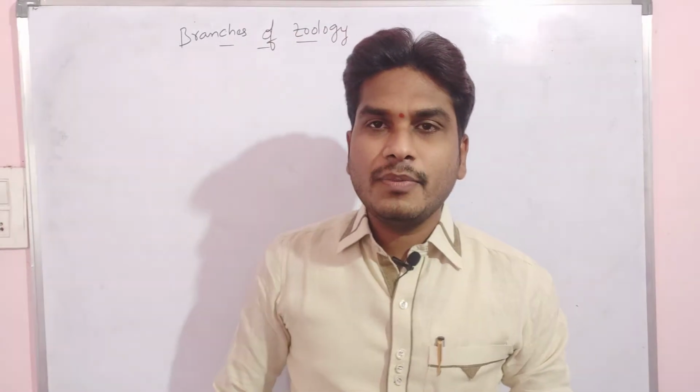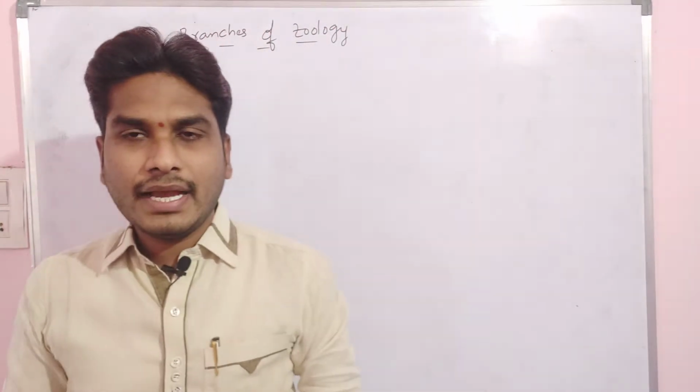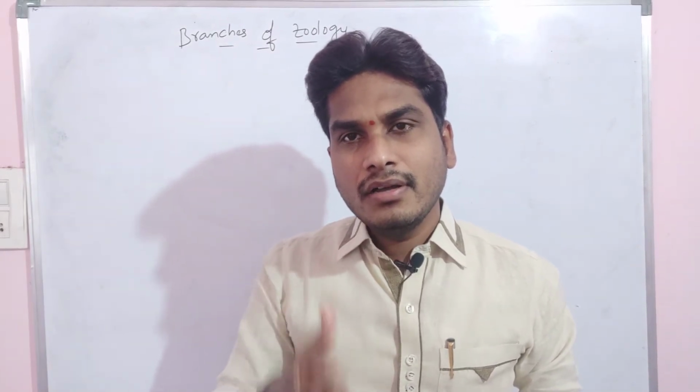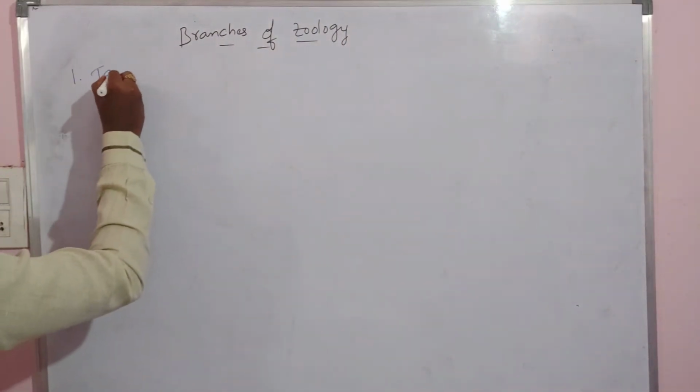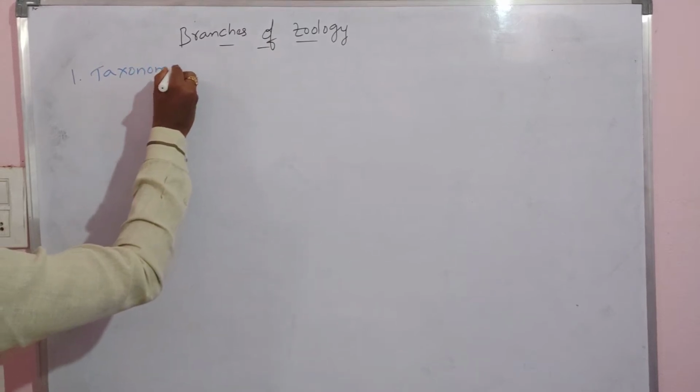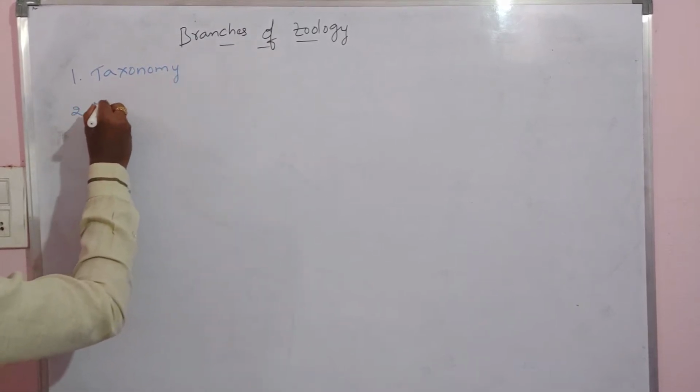Now we are going to discuss the branches of zoology. As we know, zoology is a branch of biology which deals with the study of animals. Within zoology, by the different study aspects, we divide zoology into different branches. The different branches of zoology mainly consist of, first, taxonomy, then morphology,